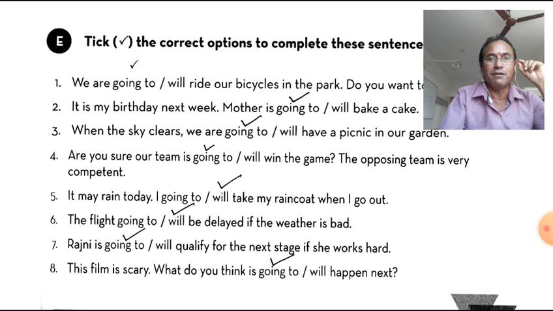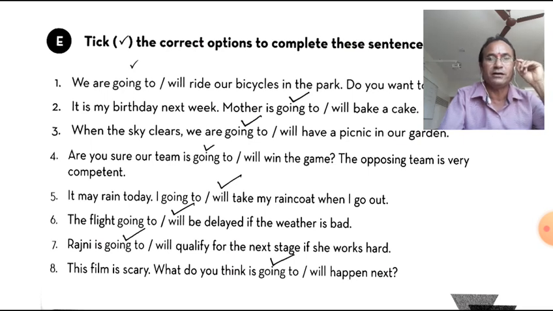Now, it may rain today. I am going to take my raincoat when I go out. Here it is your intention and prediction, I am going to. So it may rain today is a prediction. That's why I am going to. That is called a forecast. The flight is going to. There must be is going to, but it is not written there.